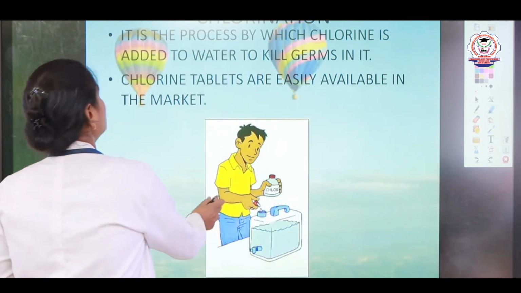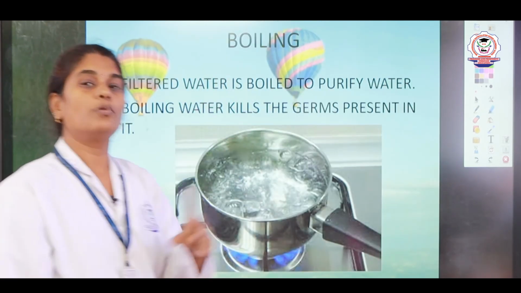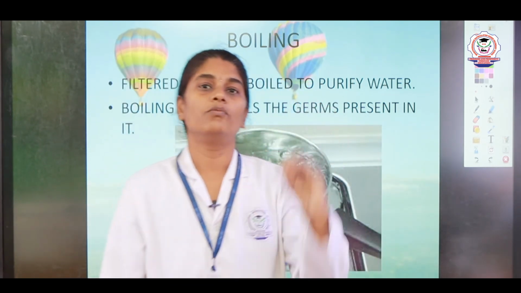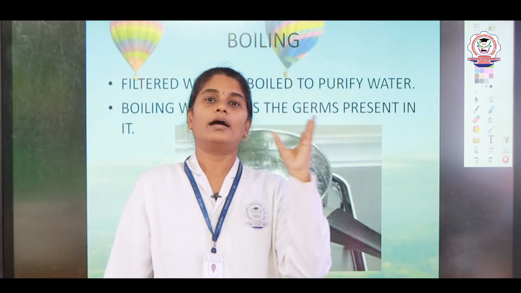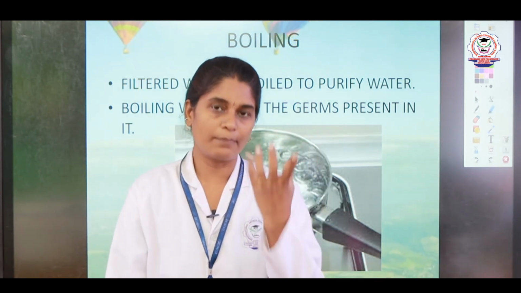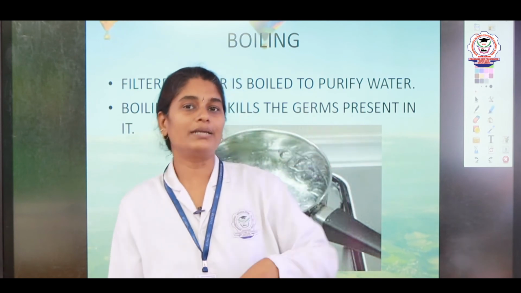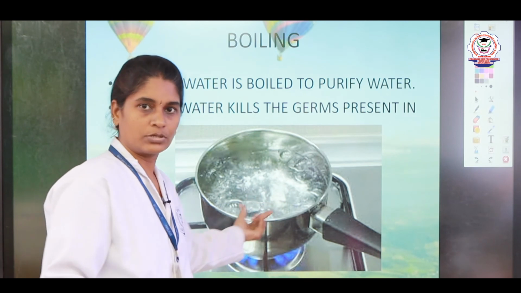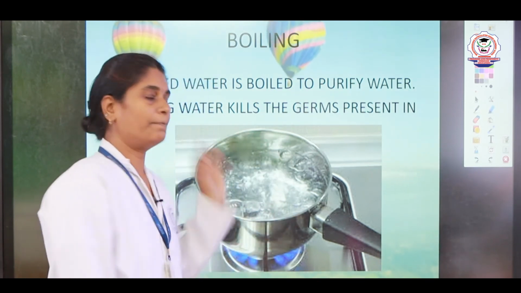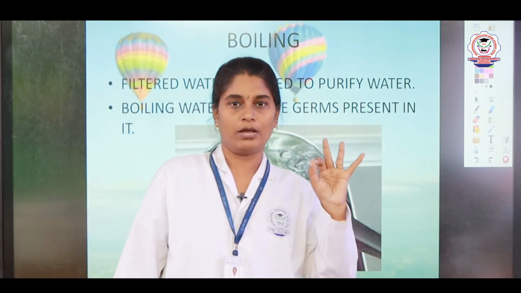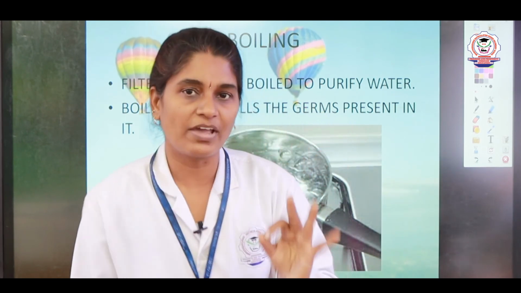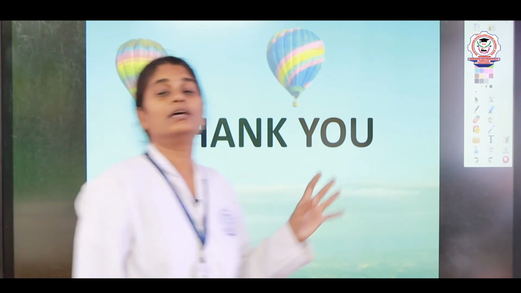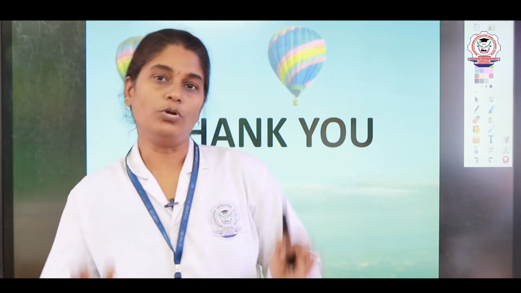Next method is boiling. Boiling is a very simple and safe method, where once we boil the water at a high temperature, the germs present in the water get destroyed, get killed with the help of the boiling process. So, the boiling process is the best and simplest method used to purify water. These are all the methods that we have to undergo to do the purification of water.